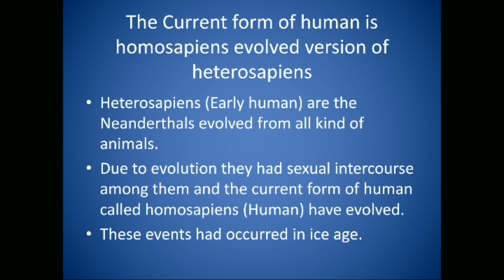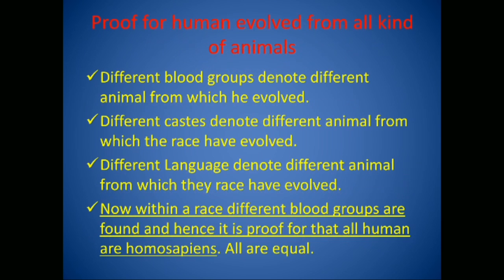Due to evolution, they had sexual intercourse among them and the current forms of human called Homo sapiens, human, have evolved. These events had occurred in Ice Age. Proof for human evolved from all kind of animals is presented here. Different blood groups denote different animal from which he evolved. Different castes denote different animal from which the race have evolved.